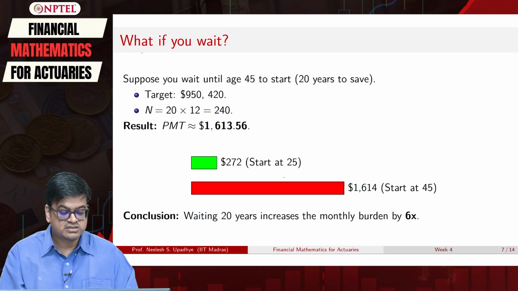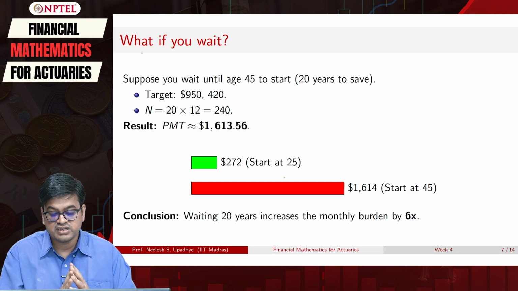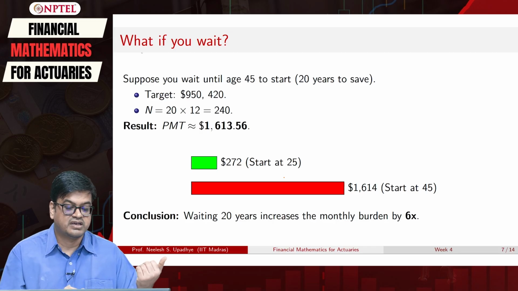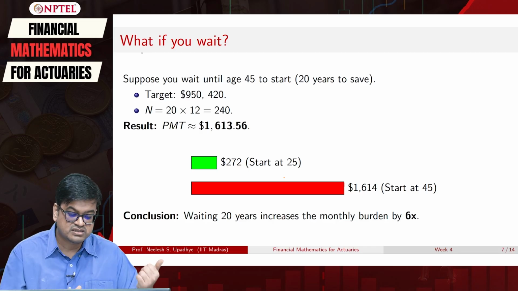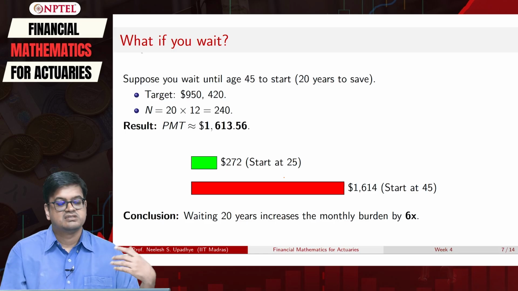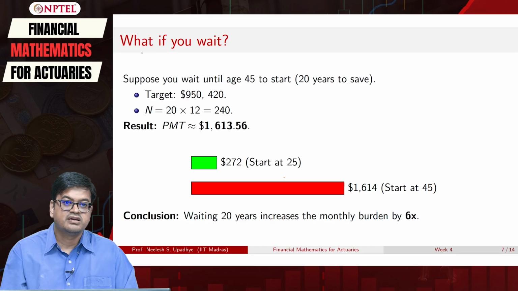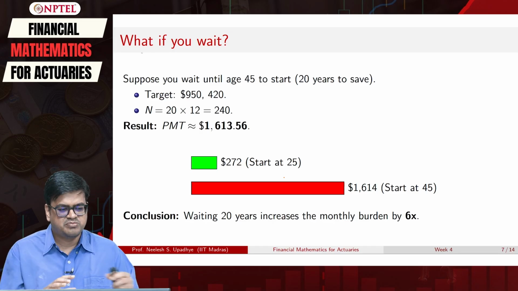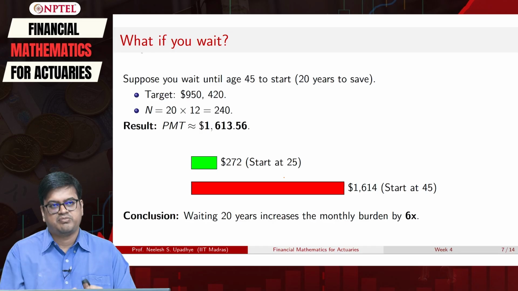So waiting for 20 years may increase your burden by 6x, or starting 20 years early will reduce your burden by 6 times. Saving early is a better choice, right. So this is the basic calculation of a retirement plan.